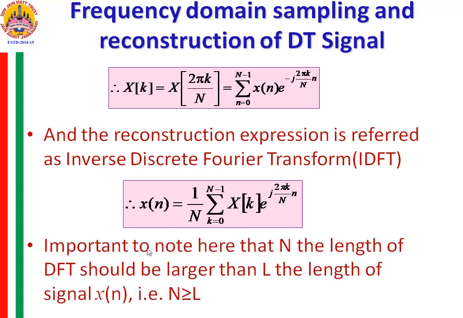So it is important to note that N, the length of the DFT, should be larger than L, the length of the signal x of n. If the length of the signal becomes larger than the length of the DFT, then proper recovery from the IDFT is not feasible because aliasing takes place in the frequency domain.